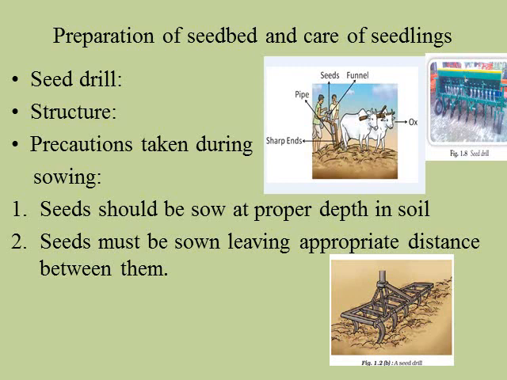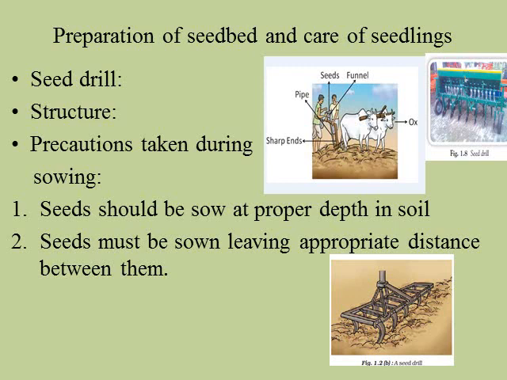There are different ways of sowing the seeds. Sowing can be done manually or by using a traditional tool like the seed drill. Some seeds are not sown by putting them into the soil. Instead, they are scattered in the field. This process is called broadcasting. For example, sorghum and maize are sown by the broadcasting method.